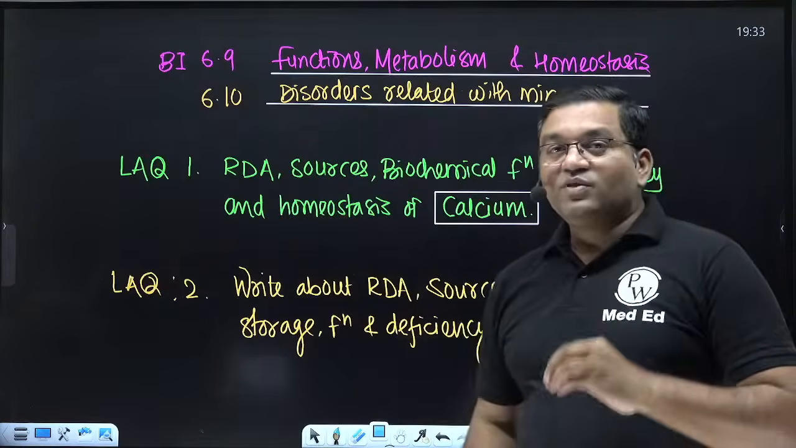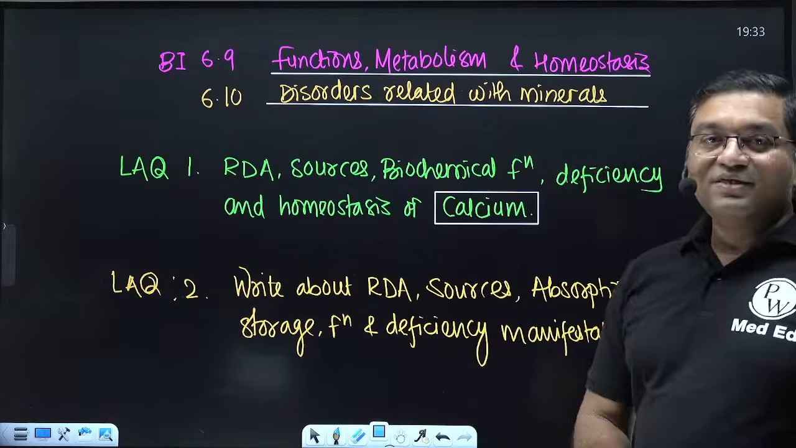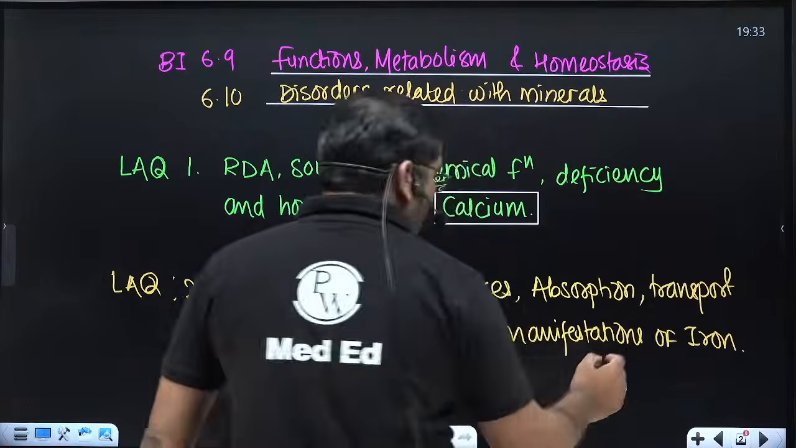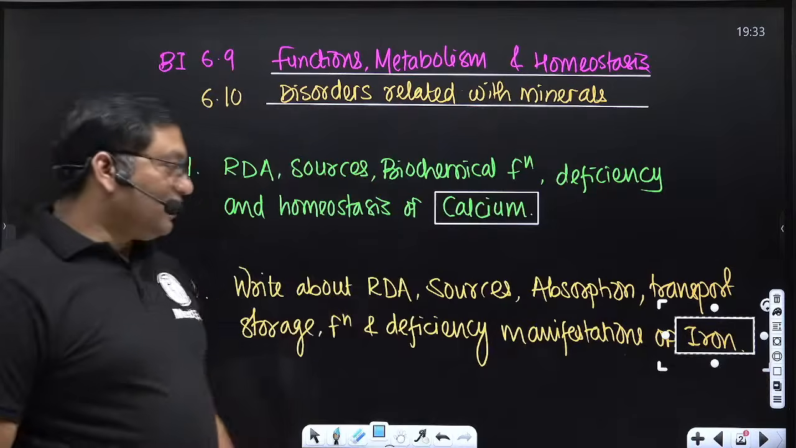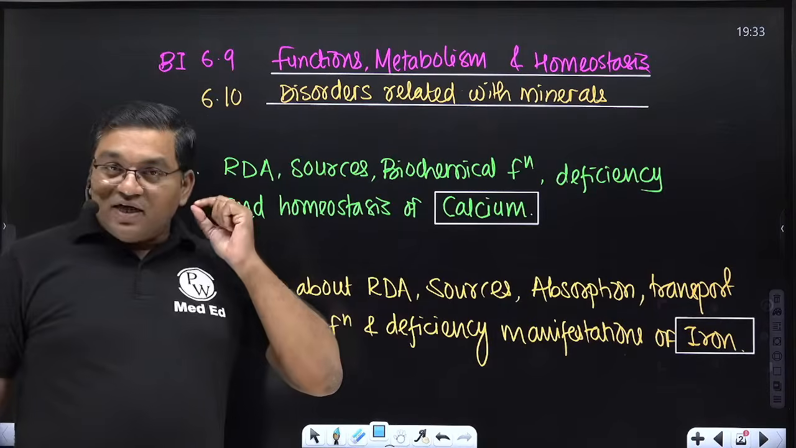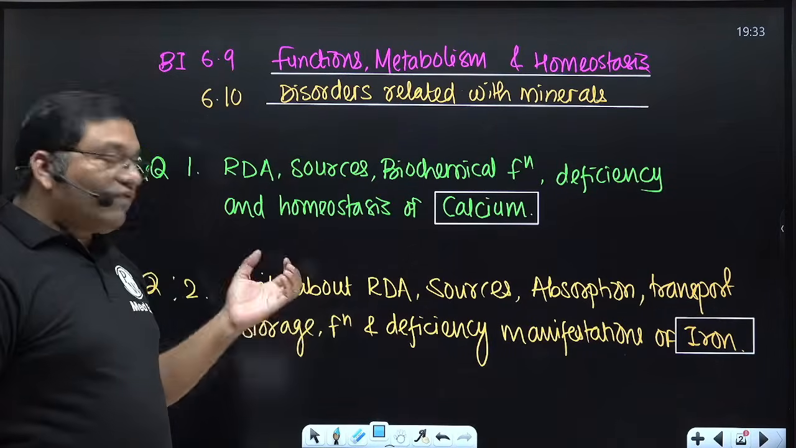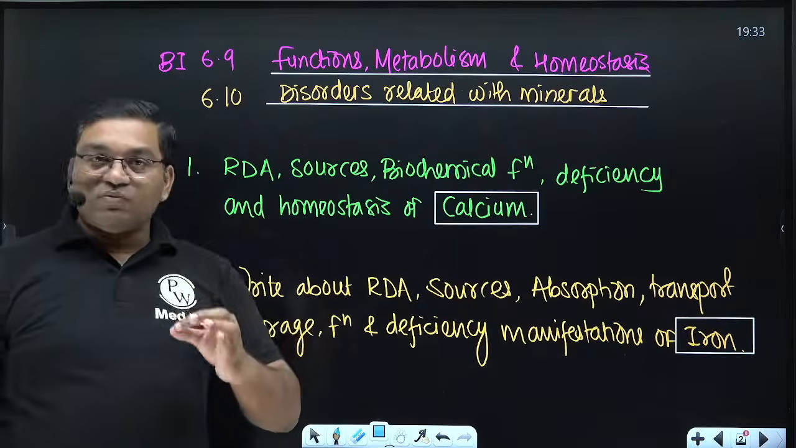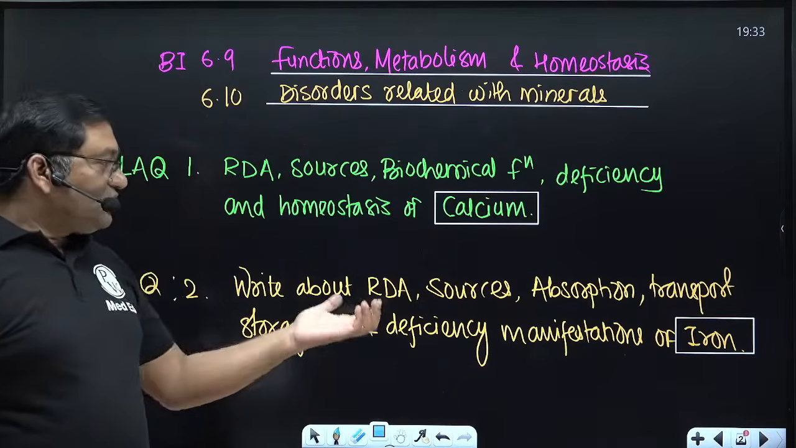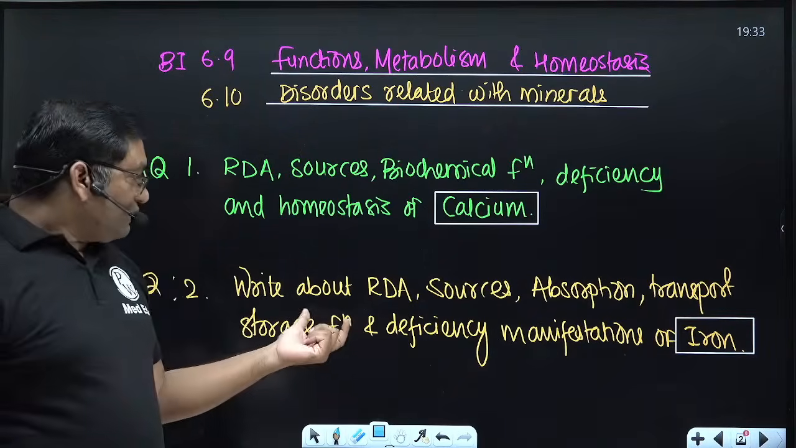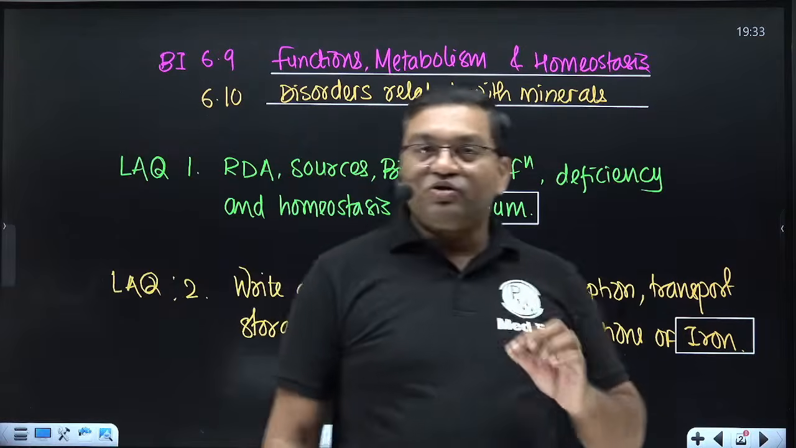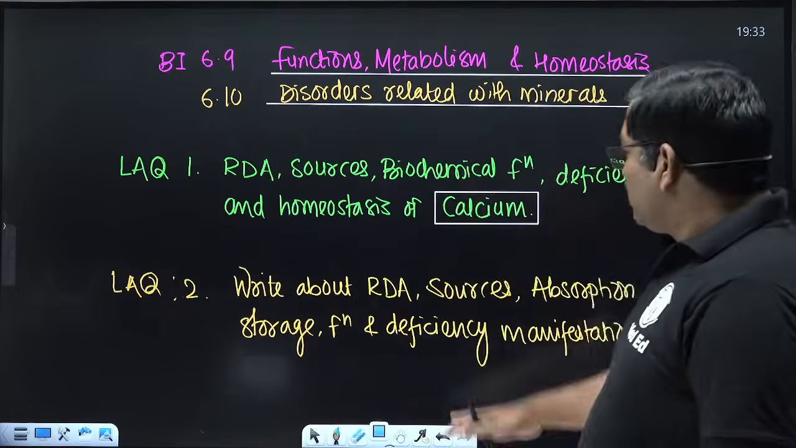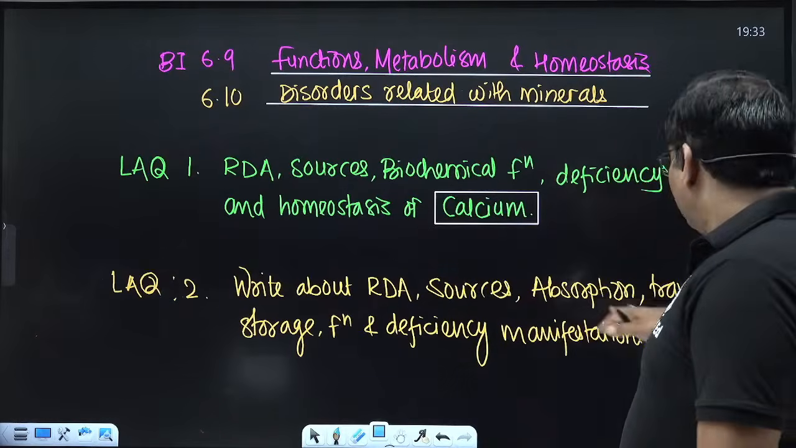And the second, from the minor or trace elements, is iron, again an important question. Iron deficiency anemia is an important clinical case. Iron absorption, functions and deficiency manifestations of iron, how it is regulated in our body, and the clinical case of iron deficiency anemia are important. So these are the two important LAQs, calcium and iron.